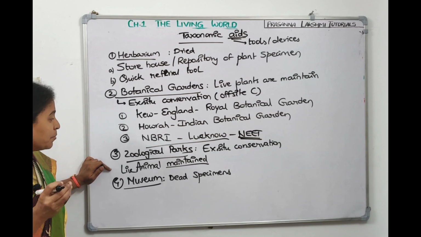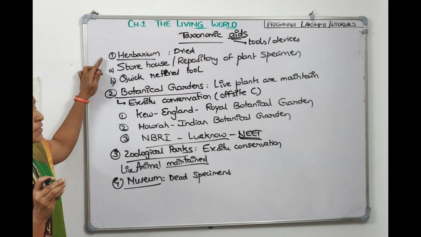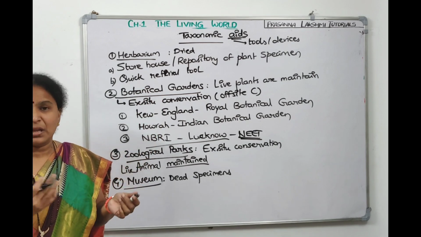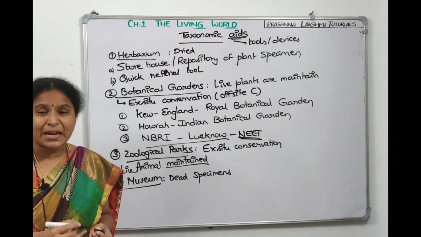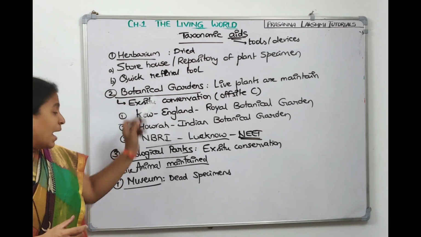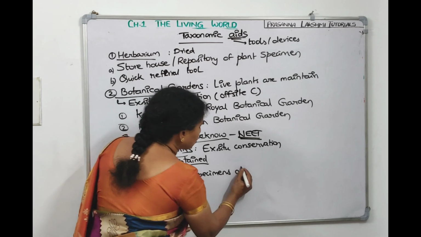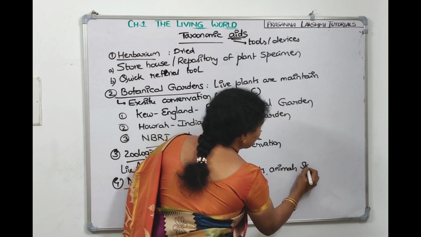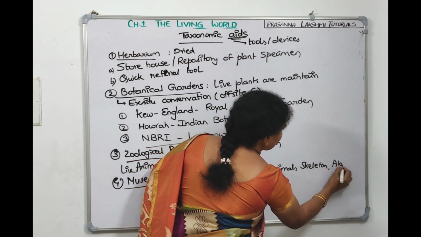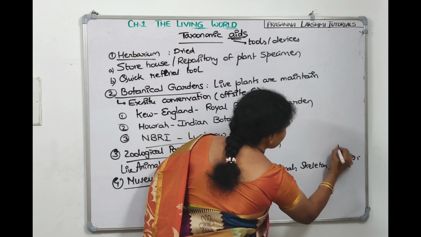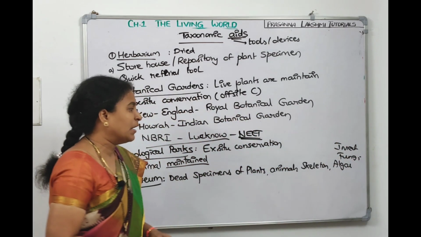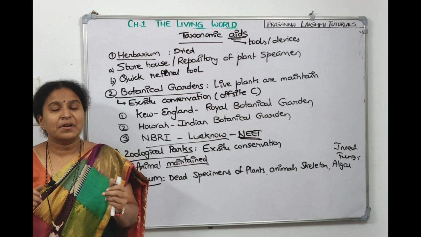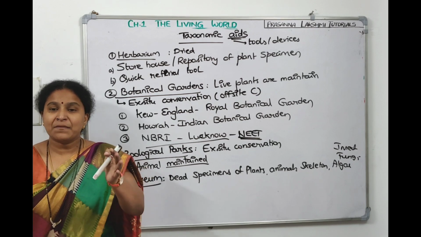Which type of plants are preserved in museum? Those plants which cannot be preserved in the dried state in herbarium. Like if you take green algae, they require moisture content. If you dry them, they will vanish, they will disappear. So those plants which cannot be preserved in herbarium are maintained in museum. So dead specimens of plants, animals, their skeletons; we can say algae are preserved here, fungi are preserved here, insects are pinned and kept in insect boxes. Now if we have to store a bird, all the internal parts are removed and we'll stuff the body and then we will keep it.